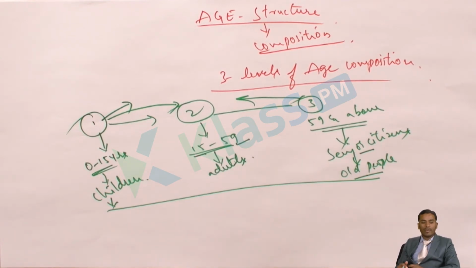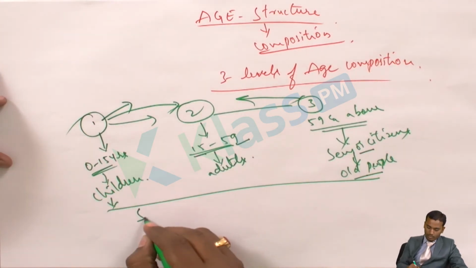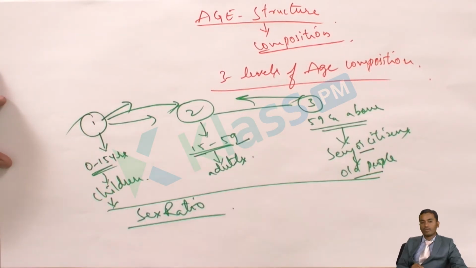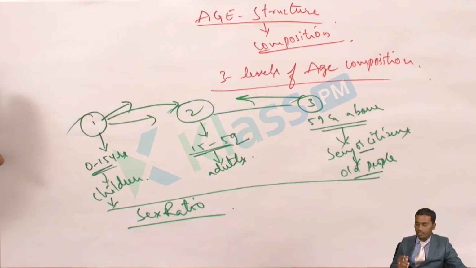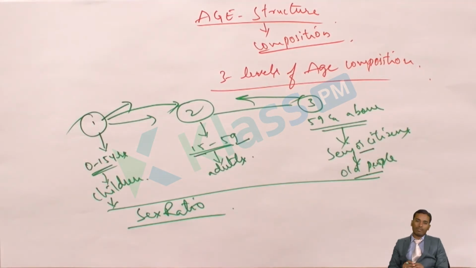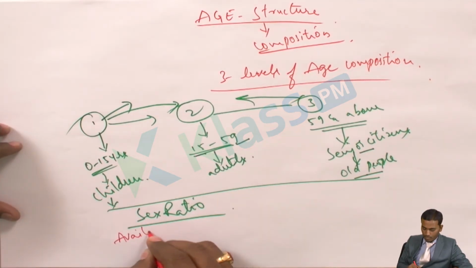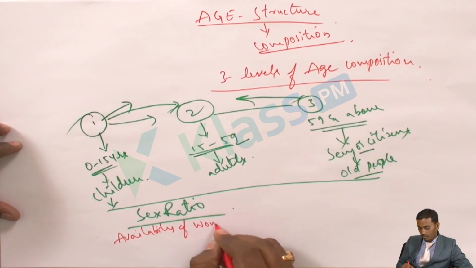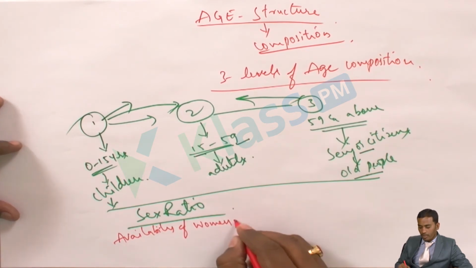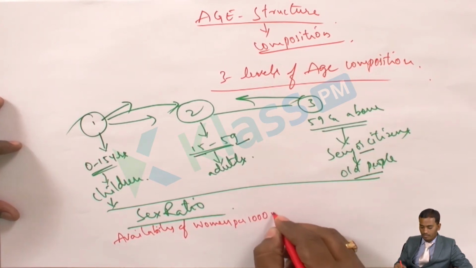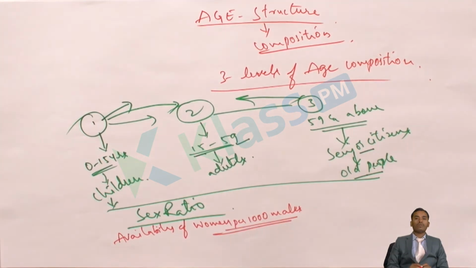So next what we have is sex ratio. So what is this sex ratio? Sex ratio is the availability of the number of women per 1000 males. So the number of women available for every 1000 males, that we call the sex ratio.